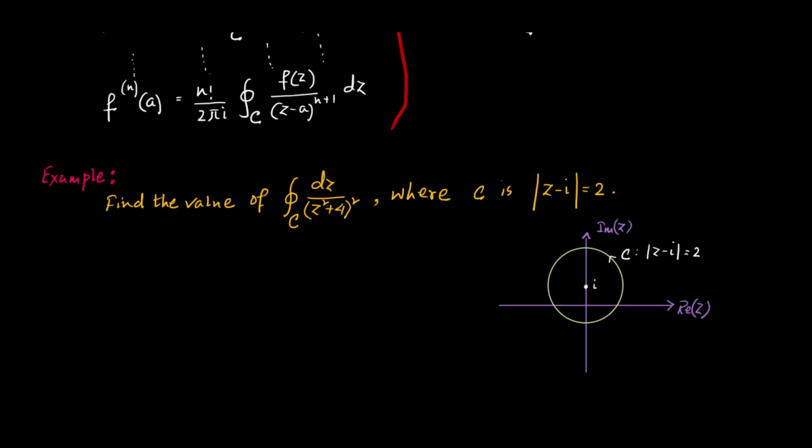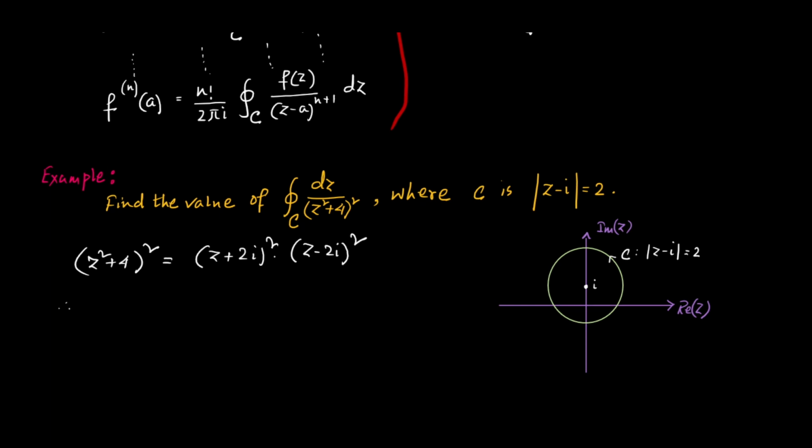Now here, if we consider this denominator (z square plus 4) whole square, this can be expanded as (z plus 2i) whole square into (z minus 2i) whole square.